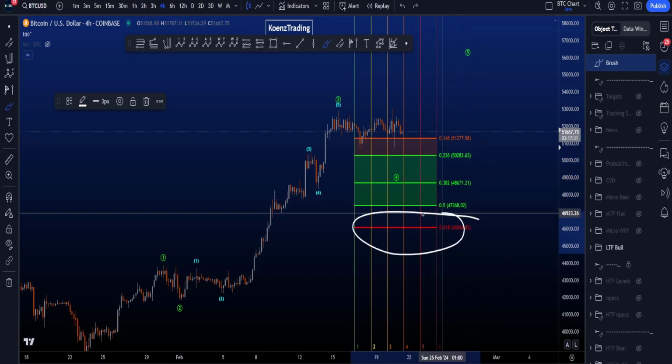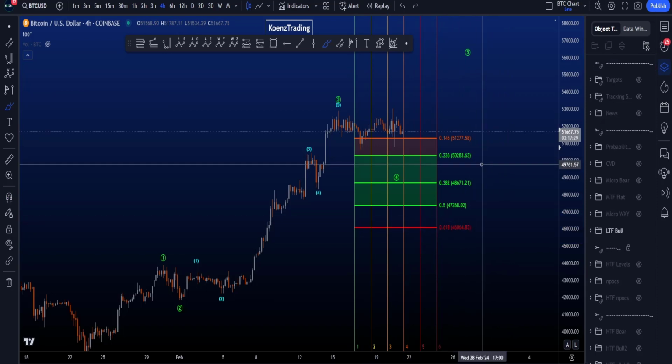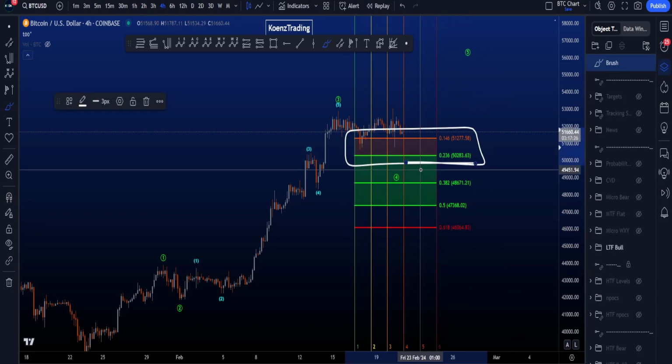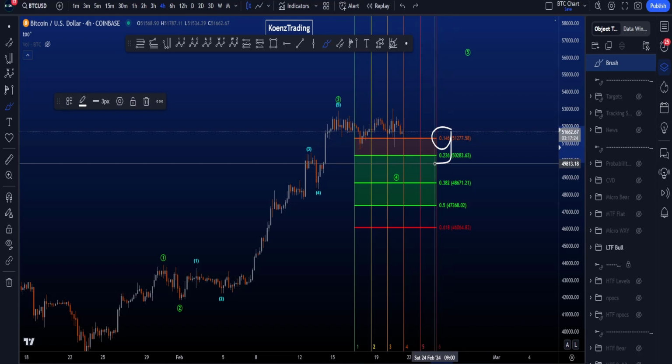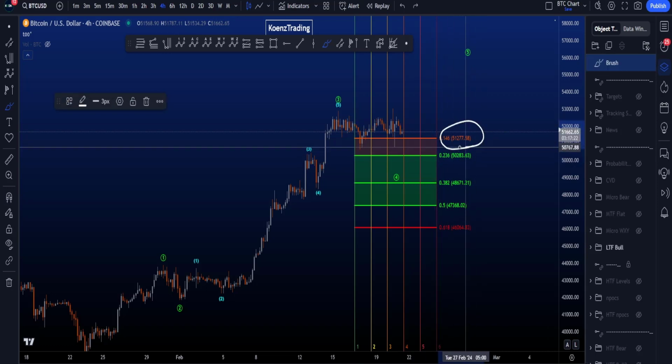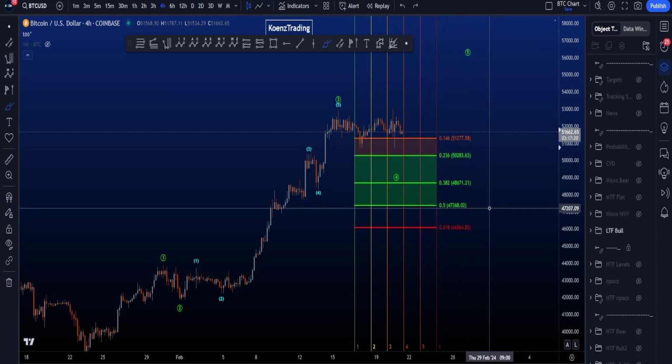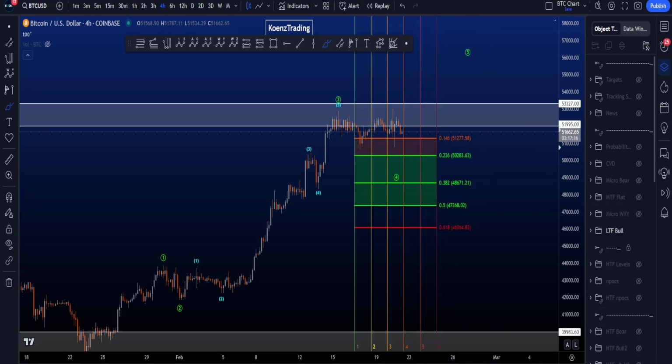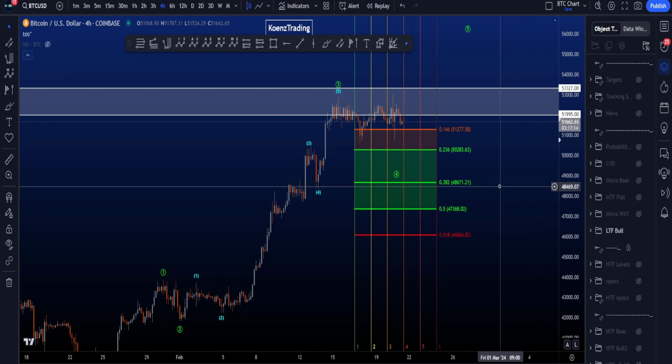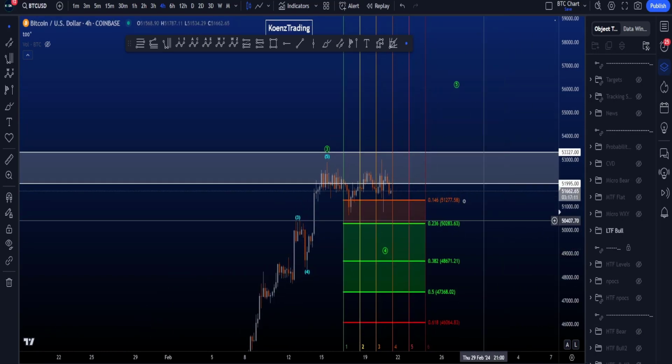The 0.618 is an invalidation at 46k, and the rare target for a wave 4, which is very shallow, is between the 1.46 and the 0.236, which is between 51.3k and 50.2k. As mentioned, in this scenario, we're then looking for still a move towards the upside, which would be nice because then we also fill the weekly gap.